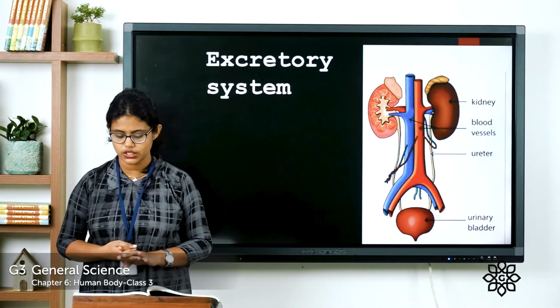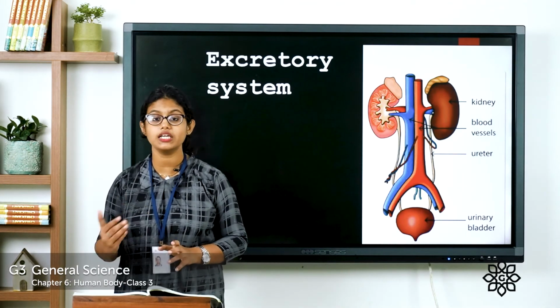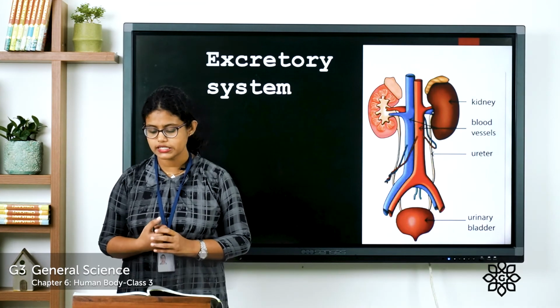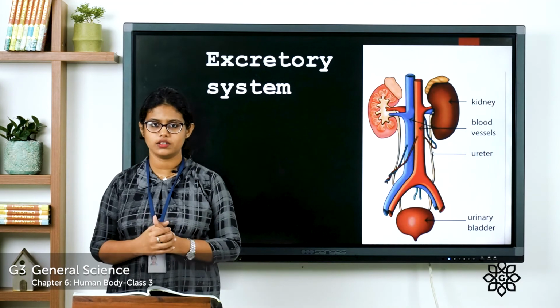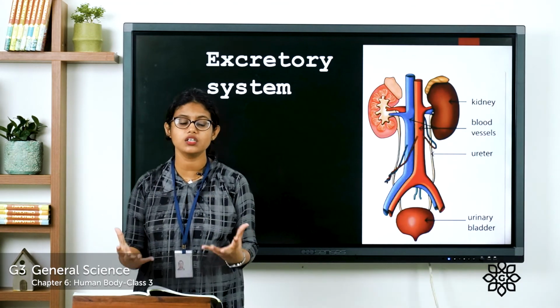Page number 63. Which organ system cleans the blood? So what is the answer? It is the excretory system. It purifies the blood. So this is what we learned in this chapter.